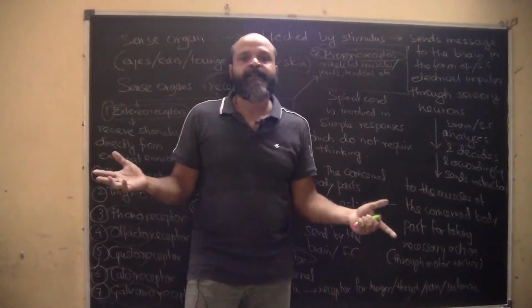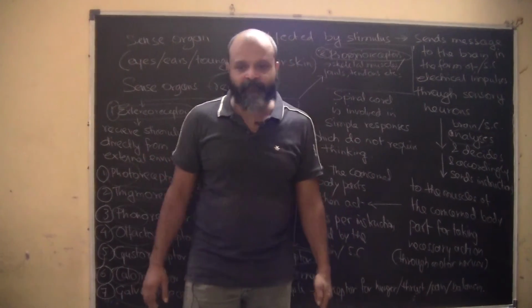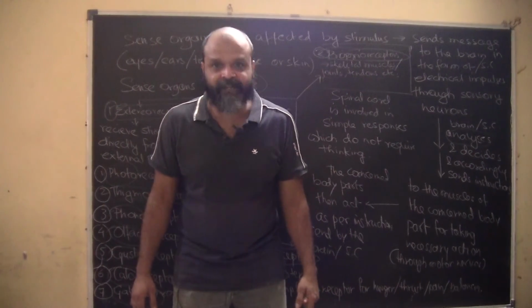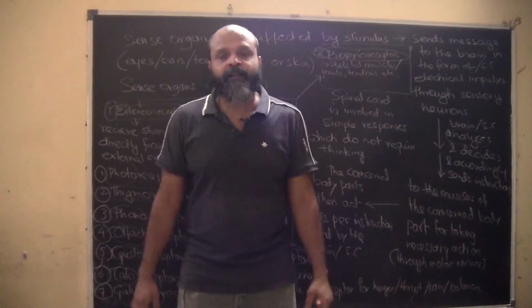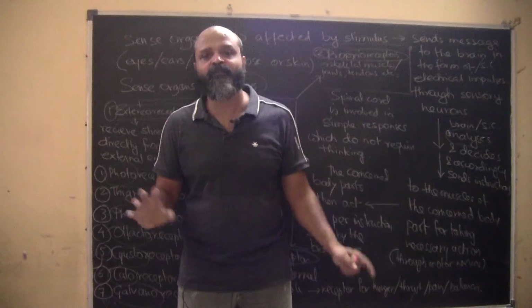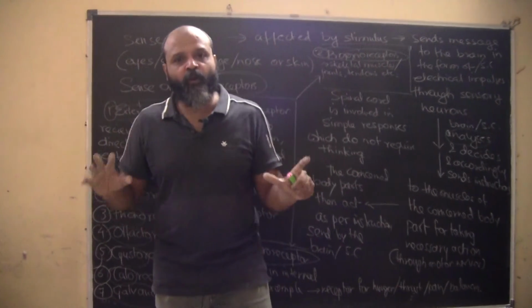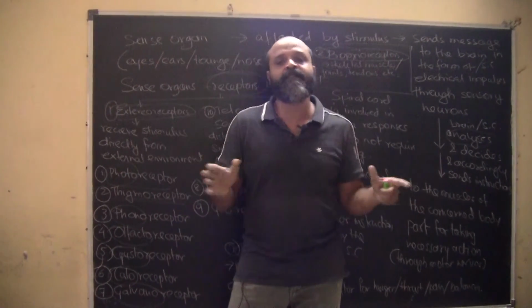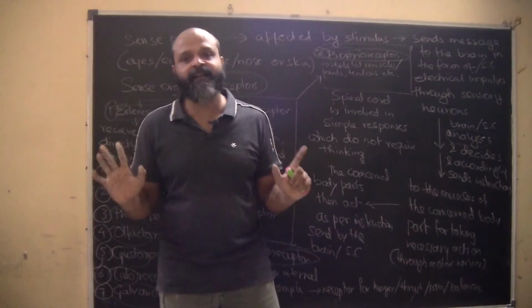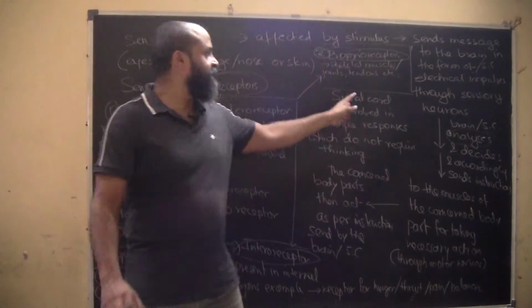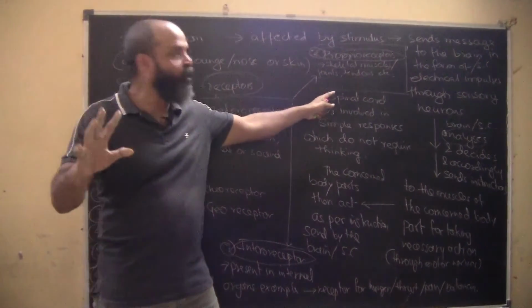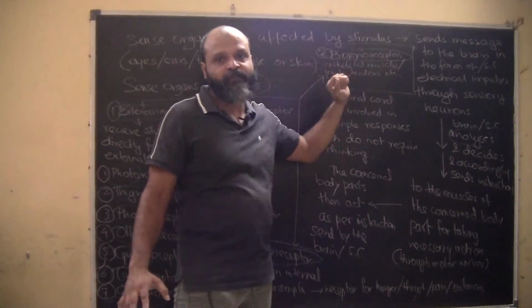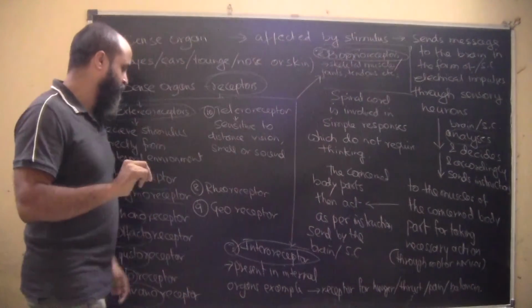For example, I am standing right now. I don't have to analyze by looking where I am standing or what the approximate distance between my feet is. I don't have to do this. I know the approximate distance between my feet at which I can stand comfortably, okay. So these are things which happen on our own. These are known as proprioceptors. They will manage on their own, okay.